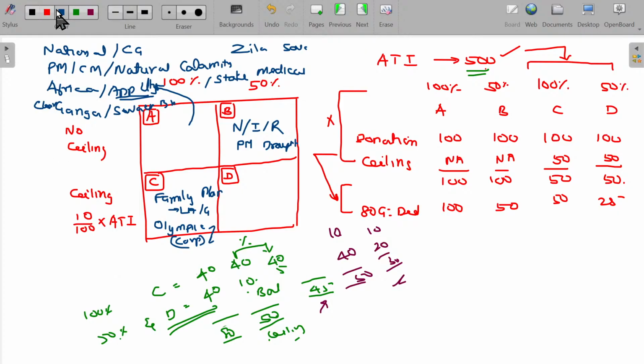Even a small trust can start and register themselves for claiming the deductions. You may see our trust is registered under section 80G. You can claim the deductions under section 80G. So all the trusts, private trust or some charitable trust can also register and claim the deduction benefit, that will fall under D.